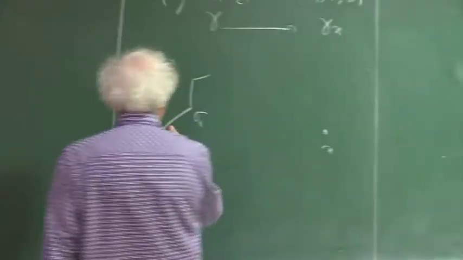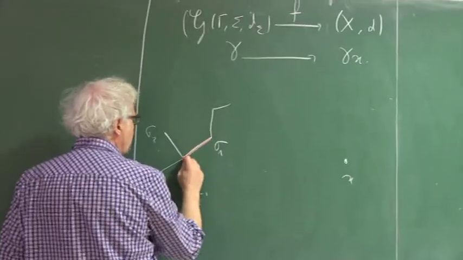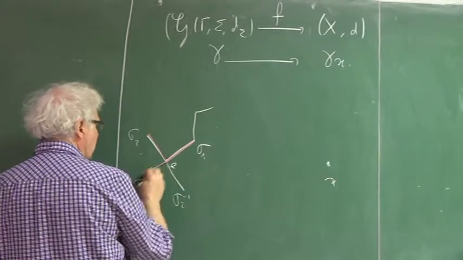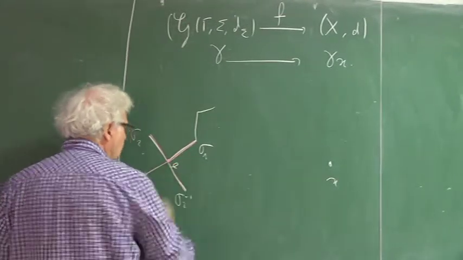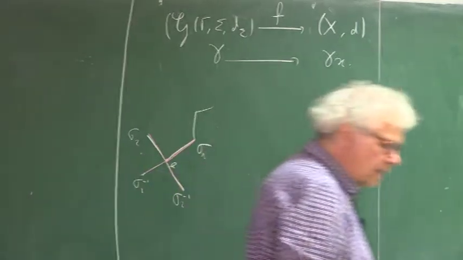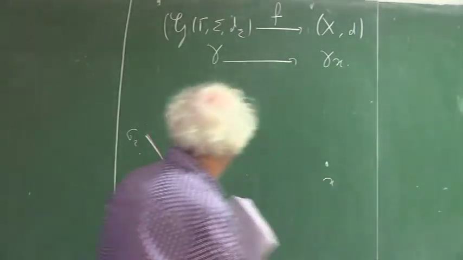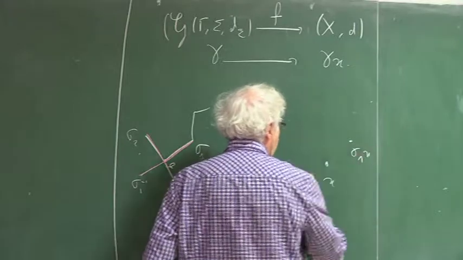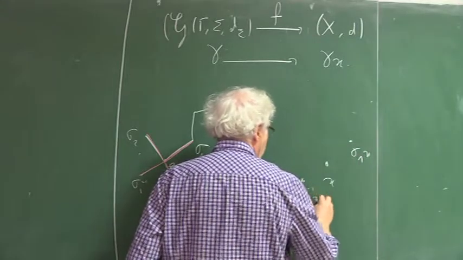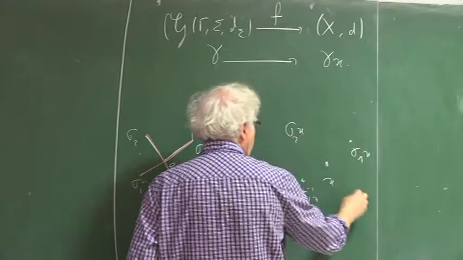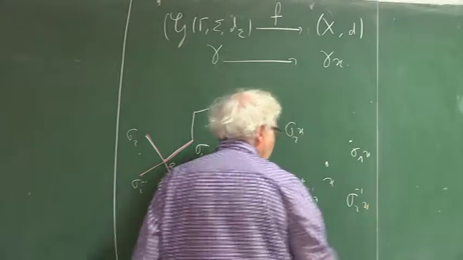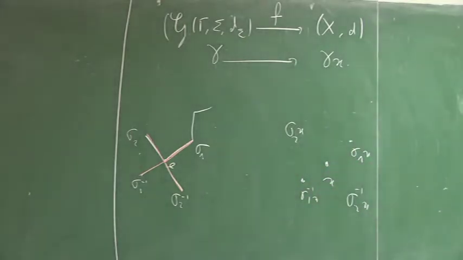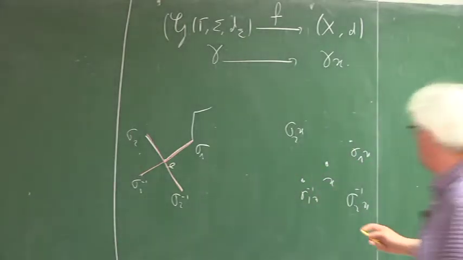There is an edge between e and sigma 1, e and sigma 2, e and sigma 1 minus 1, etc. And then I look at the image of x by those generators. And I choose for all of them a geodesic, a minimizing geodesic.